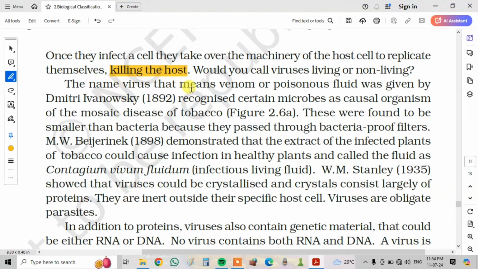The name virus, which means venom or poisonous fluid, was given by Dmitri Ivanovsky in 1892, who recognized certain microbes as causal organisms of the mosaic disease of tobacco. They were found to be smaller than bacteria because they passed through bacteria-proof filters. M.W. Beijerinck in 1898 demonstrated that extract of infected tobacco plants could cause infection in healthy plants, and called the fluid Contagium vivum fluidum, infectious living fluid.